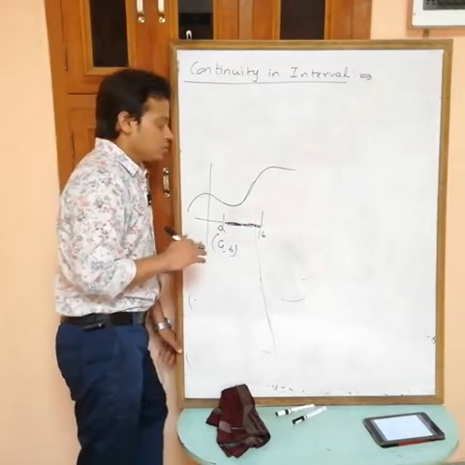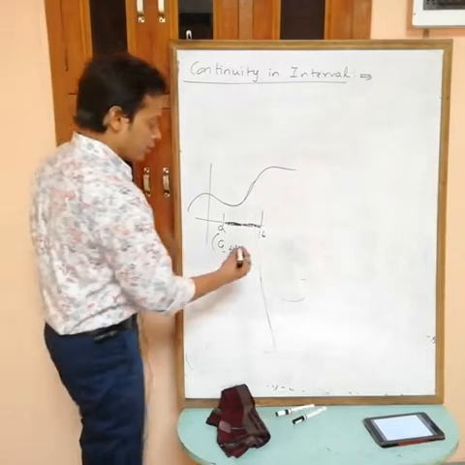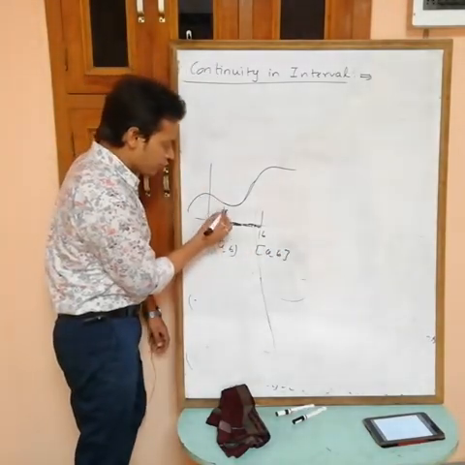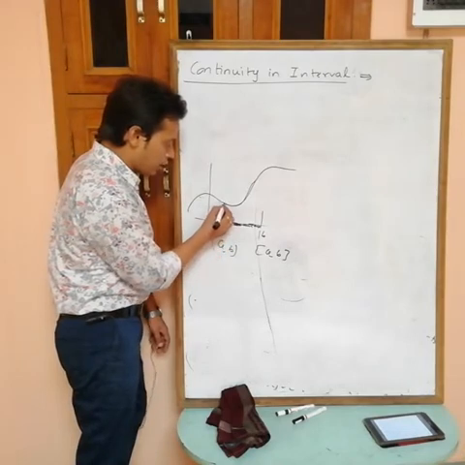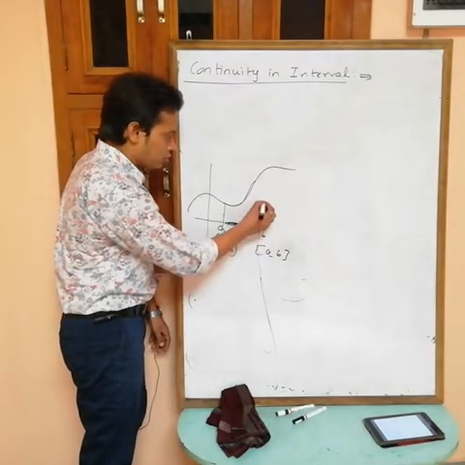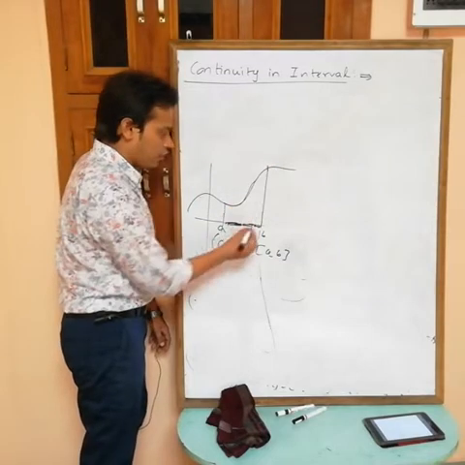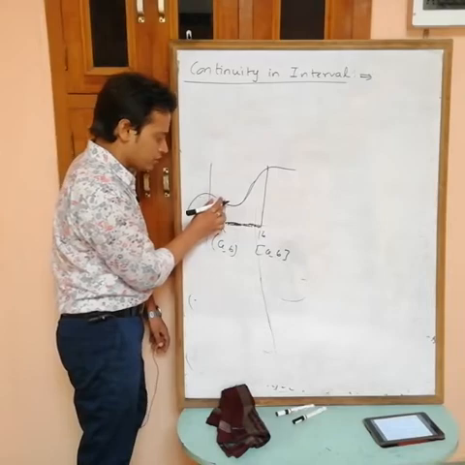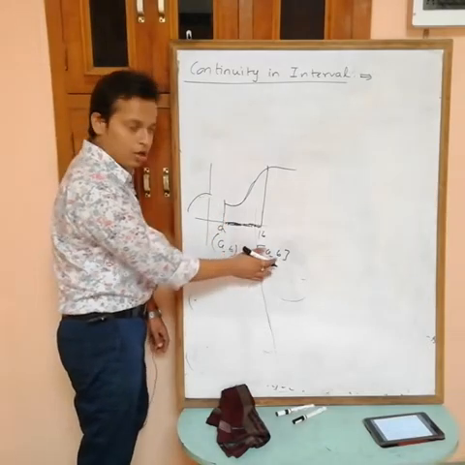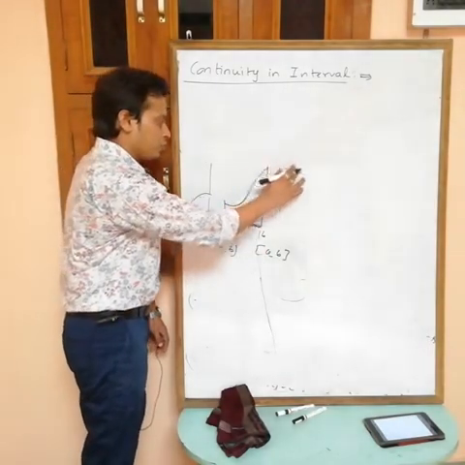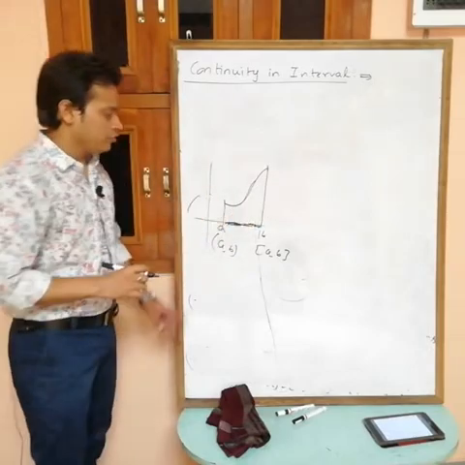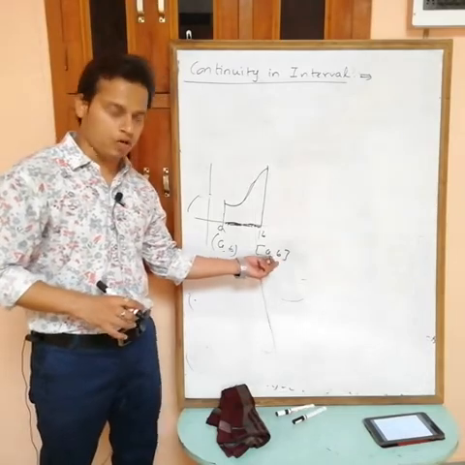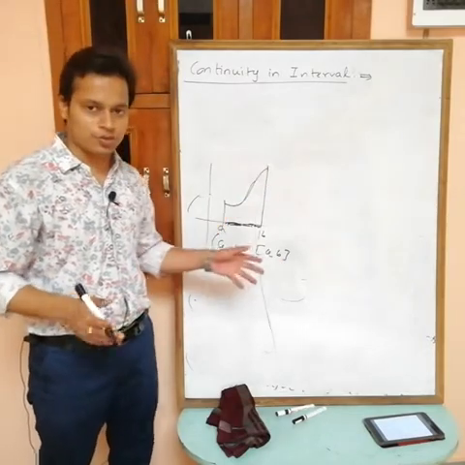Similarly, if you want continuity in closed interval a comma b, then you can't consider points outside it. Now this function is continuous in this interval a comma b, and you can see there is no break.